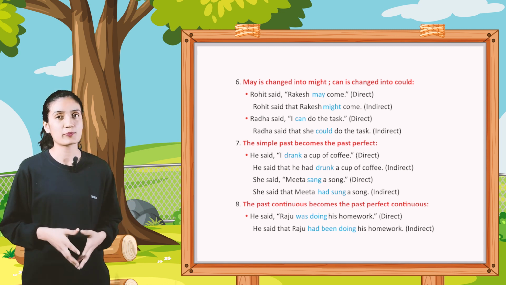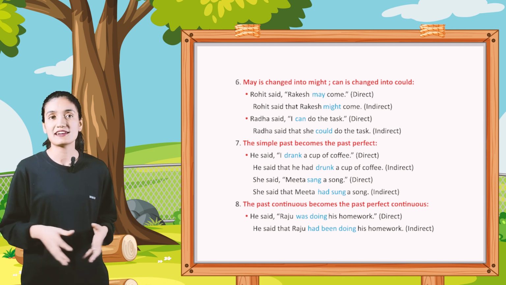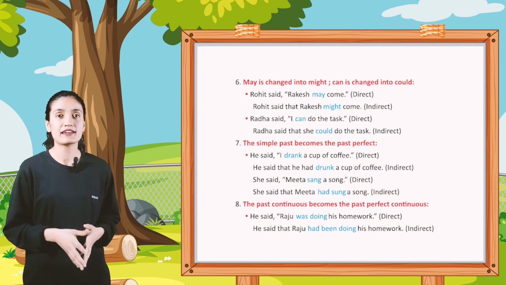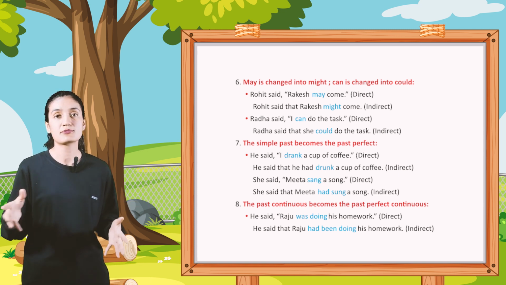I drank a cup of coffee. Direct. He said that he had drunk a cup of coffee. Indirect. She said, "Meeta sang a song." Direct. She said that Meeta had sung a song. Indirect. Number 8: the past continuous becomes the past perfect continuous.